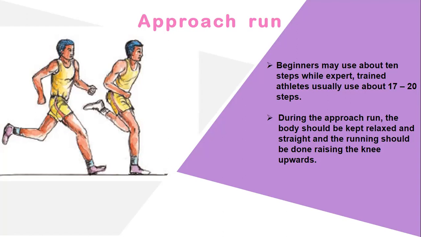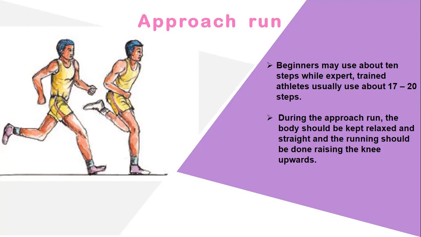A beginner may use about 10 steps, while an expert trained athlete usually uses about 17 to 20 steps. Beginners can use any number, but the practiced athlete will use only 17 to 18 steps.